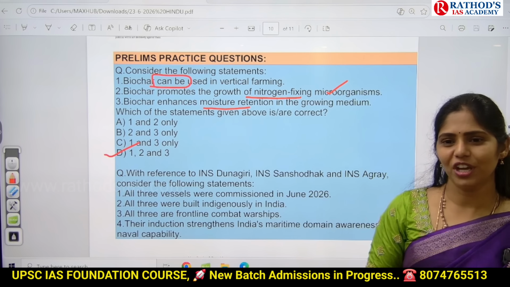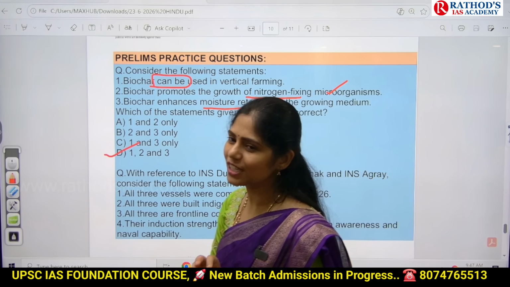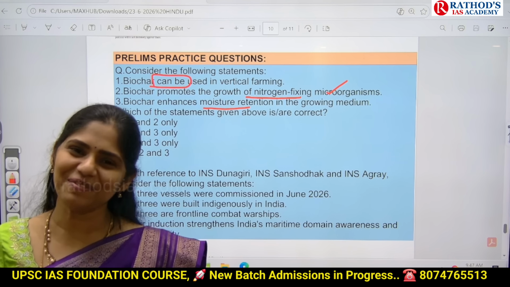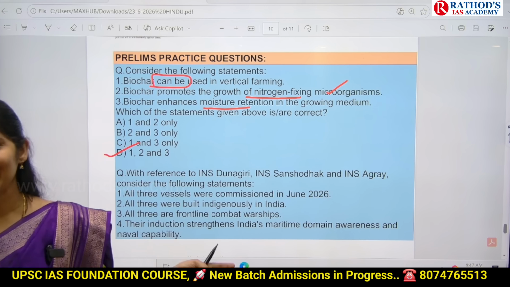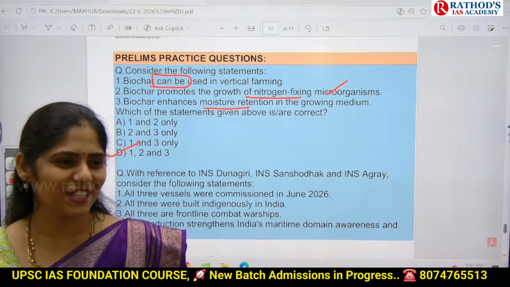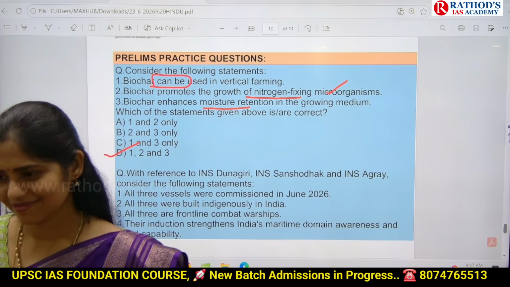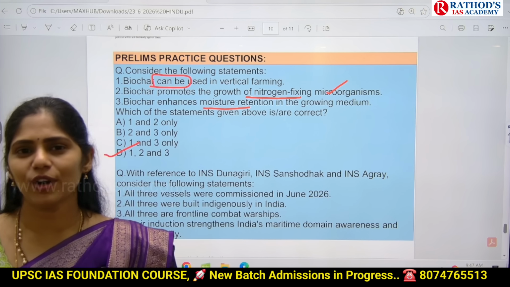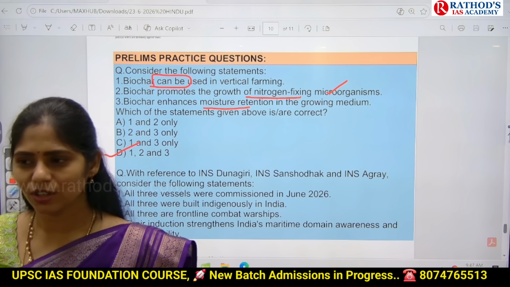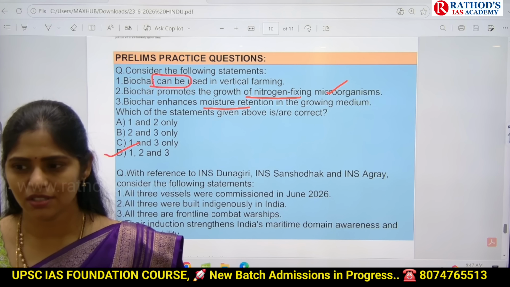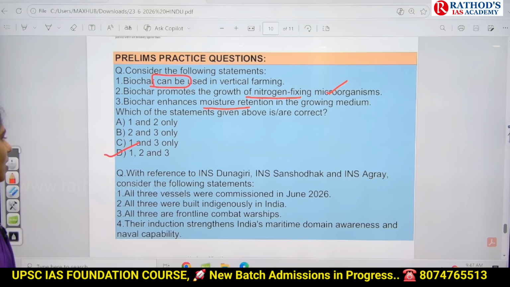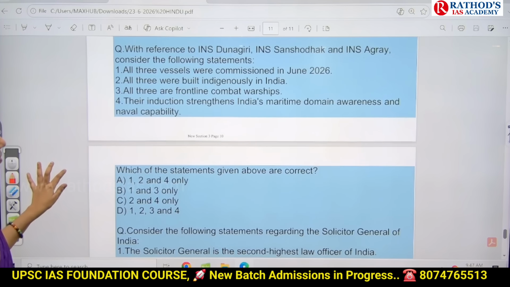I will tell you a tip, but mostly that may not work now. Earlier, before 2000, if there was any question related to science and technology talking about applications, we would ask students to tick all of the above. But now the trend has changed. UPSC is also very clever, so now it is not working actually. So you have to check for moderate words, or whether they are extreme statements. See that and you can pick the option. Okay, next question.